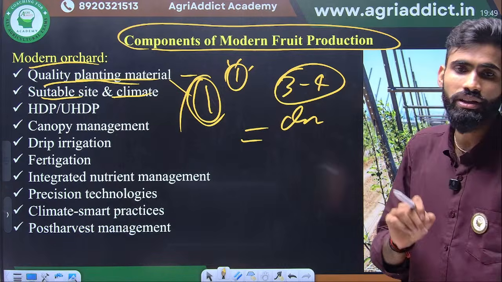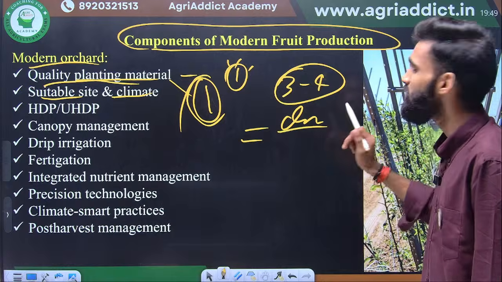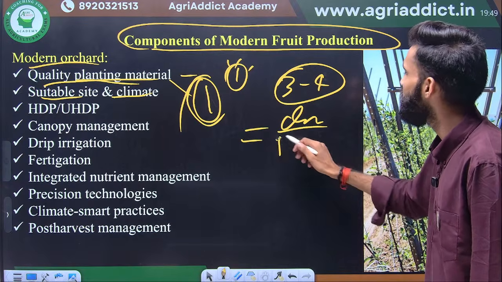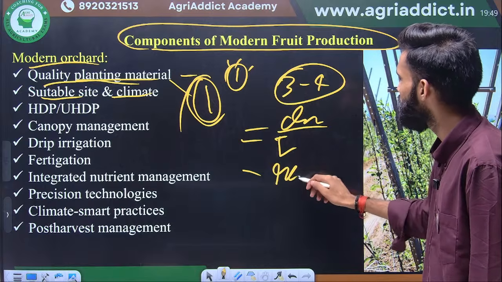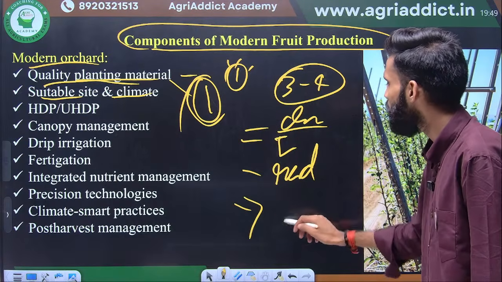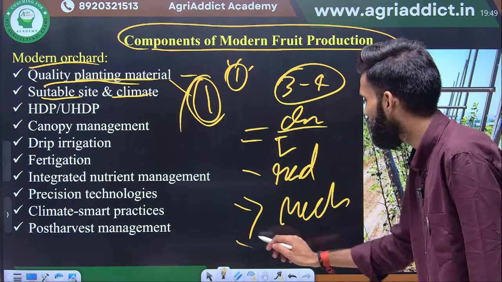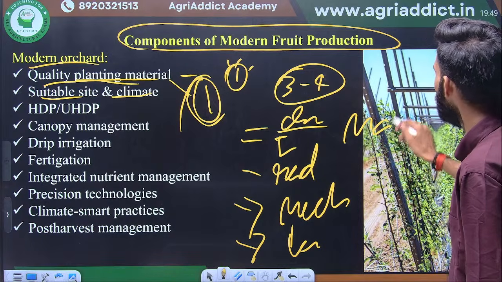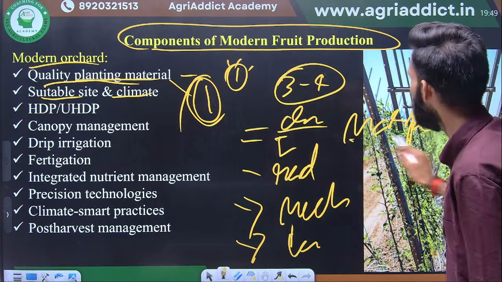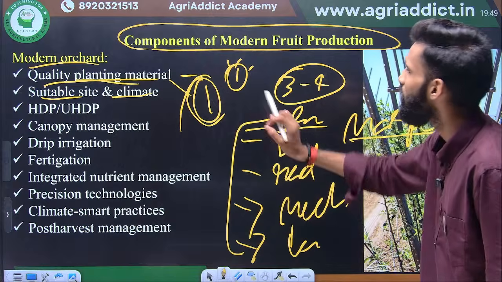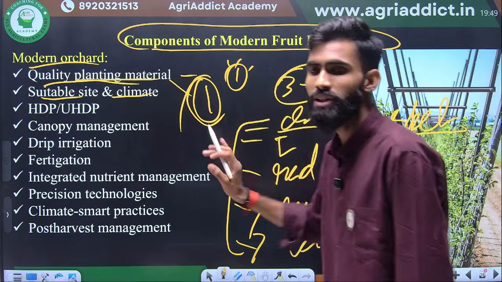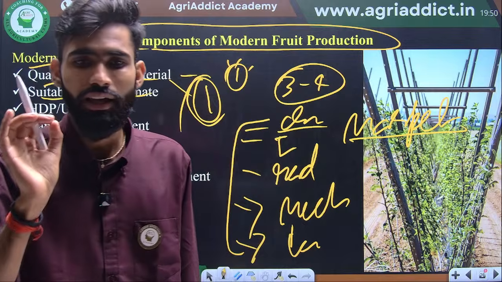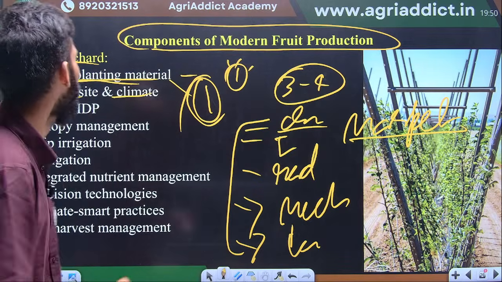Suppose you are growing apple, so the sufficient climate should be there. Then you plant the apple. Then irrigation will be there. Then road facility is there. Okay. Next, mechanization is there. Labor will be there. Next, the most important thing is the market will be there. Okay. If all these things are there, then you go for the particular crop. Okay. On the basis of availability of resources, you go for the plantation or choose any crop which you are planting here.